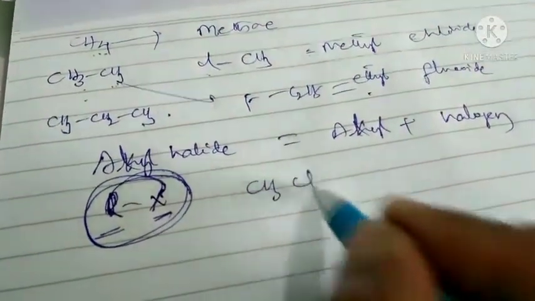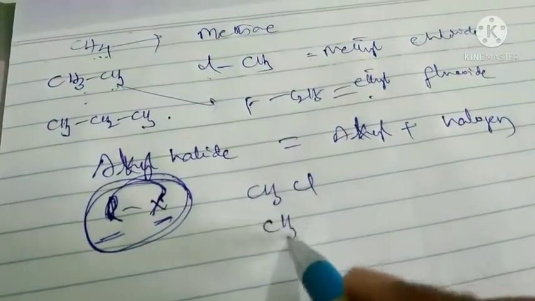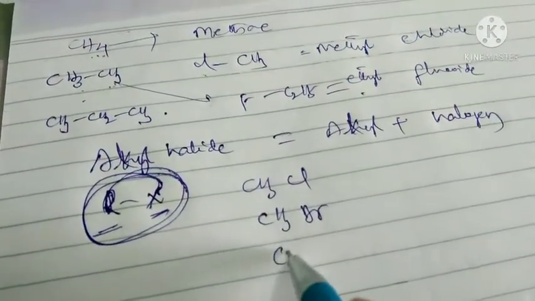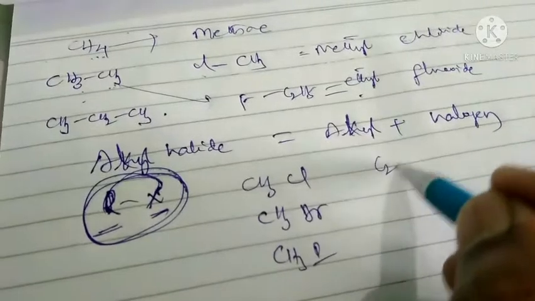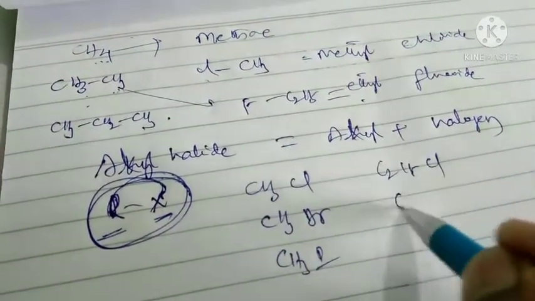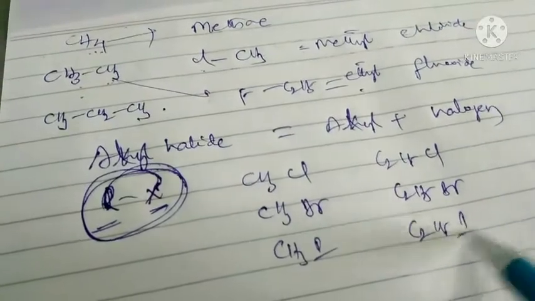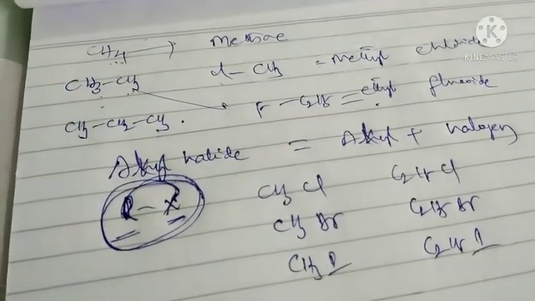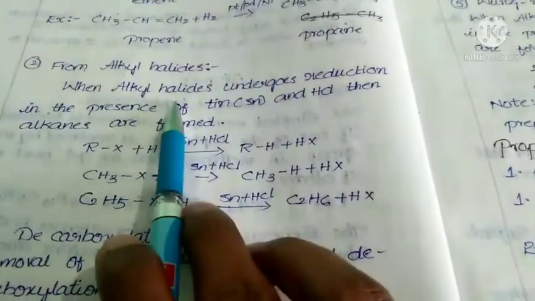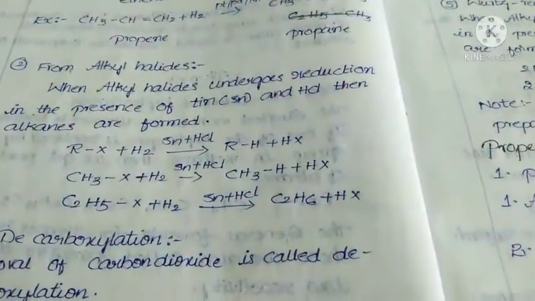Examples: CH3Cl, CH3Br, CH3I, C2H5Cl, C2H5Br, C2H5I. All these are alkyl halides. Now our target is, from alkyl halides, which one do we have to make?